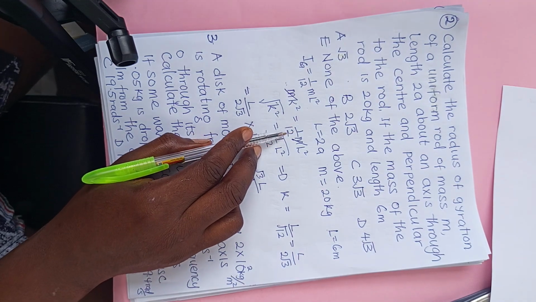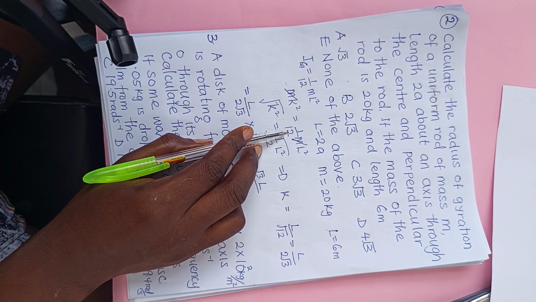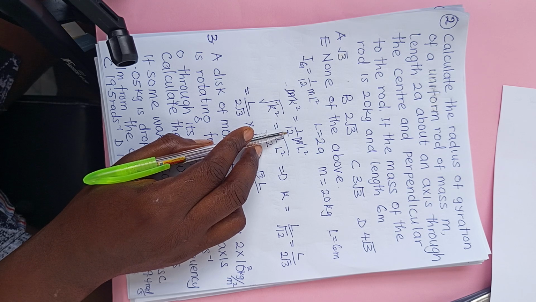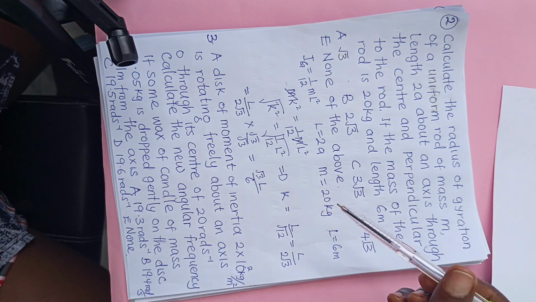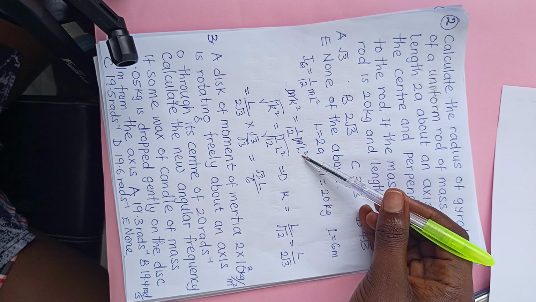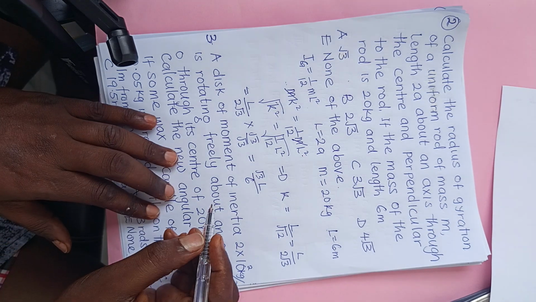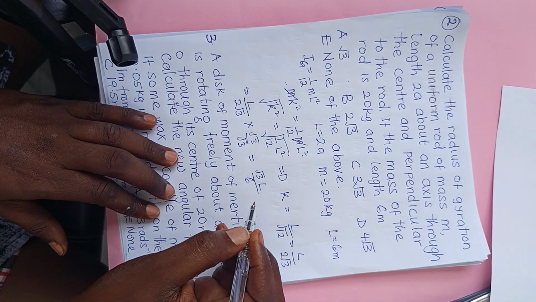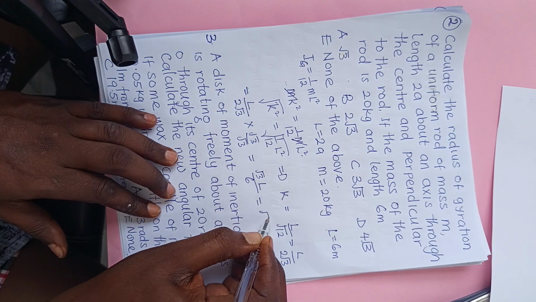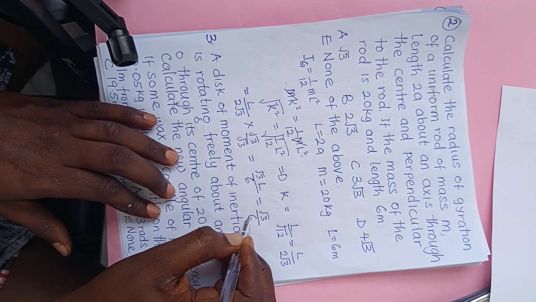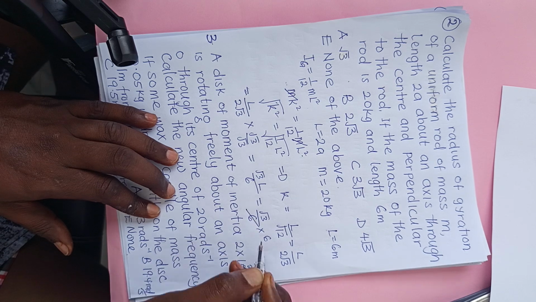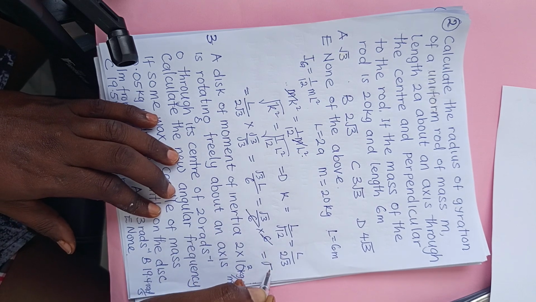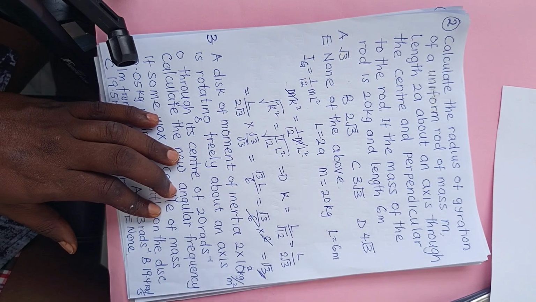Now, what I notice here is that we have 1 over 12 ml square, which has been solved, and if you take the square root of that, what do you have? The length is 6. Root 3 over 6 times 6, so this one will cancel this one. We're going to have root 3.